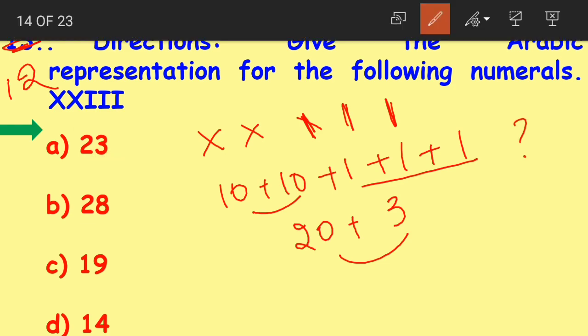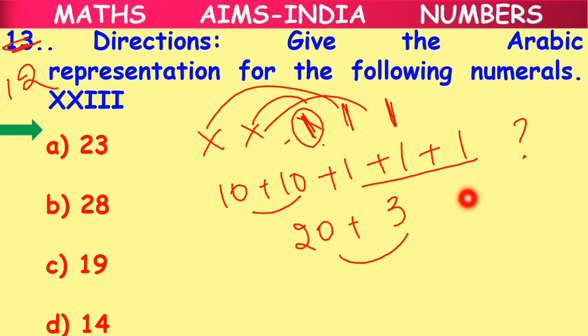Now why did we add all the symbols? Because in the given Roman numeral, the smaller number is always to the right of the larger number. So there was no need for any subtraction. We added all the given numbers.